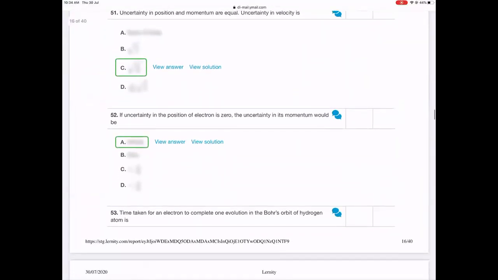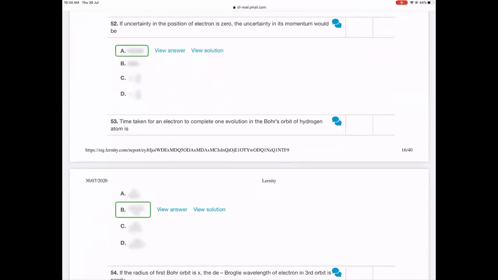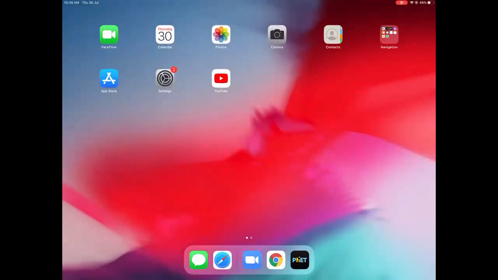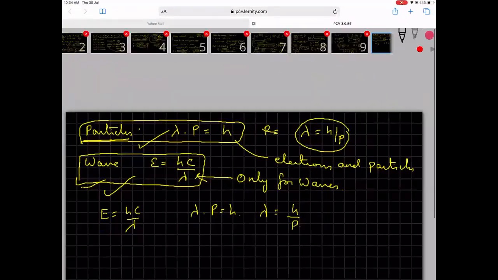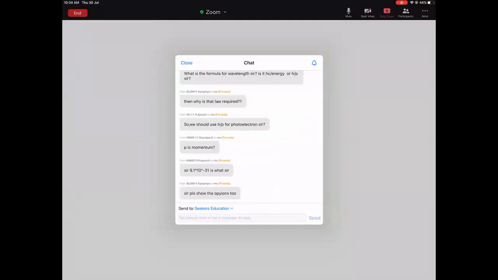If the uncertainty in the position of an electron is 0, the uncertainty in momentum would be infinity. So the next question is: time taken for an electron to complete one revolution of the Bohr's orbit in a hydrogen atom. 9.1 into 10 power minus 31 is the mass of an electron.